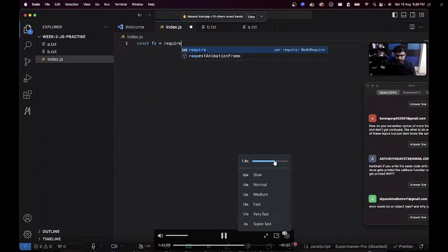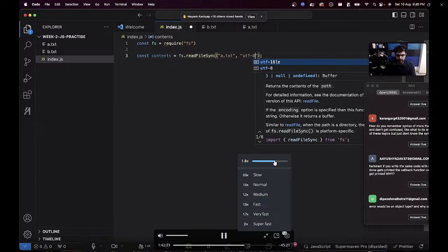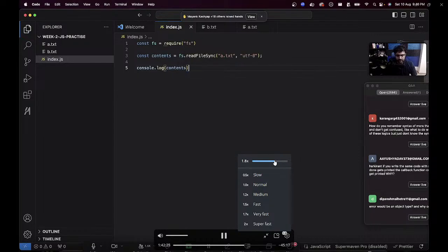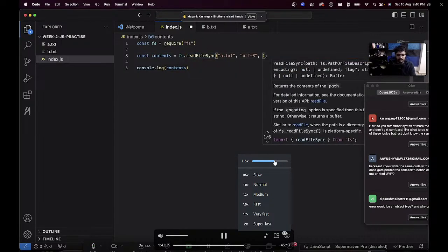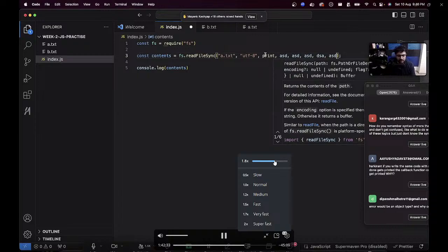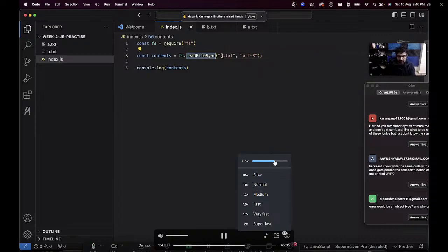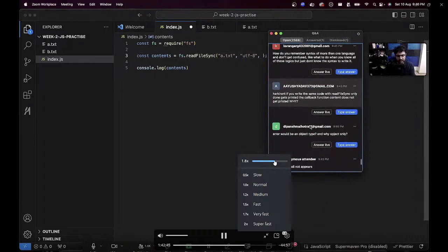const fs = require('fs'); const contents = fs.readFileSync('a.txt', 'utf8'); console.log(contents). The readFileSync function doesn't expect a third argument. You can pass as many arguments as you want, but it doesn't expect anything after these two. It is synchronous. It will return you the contents right here, so you can log it. You don't need to pass a third function. If you do, that function will get ignored, which is why nothing gets logged for you.